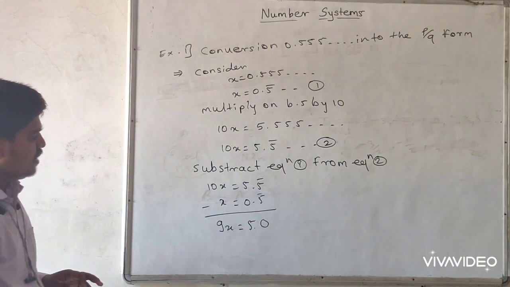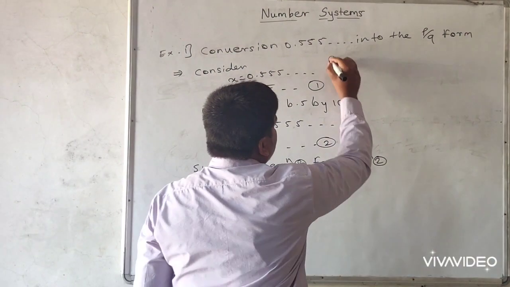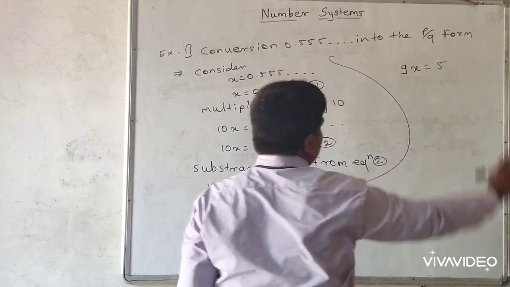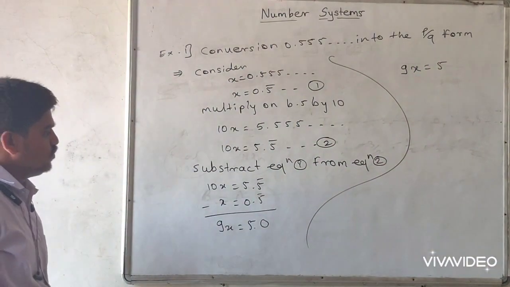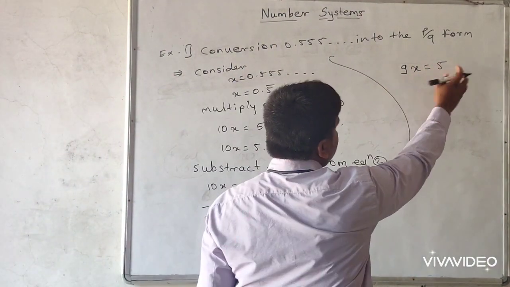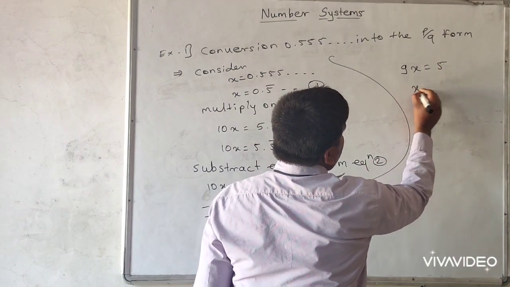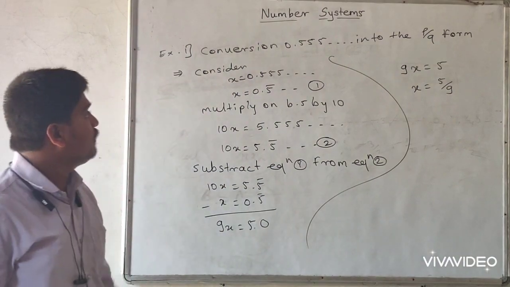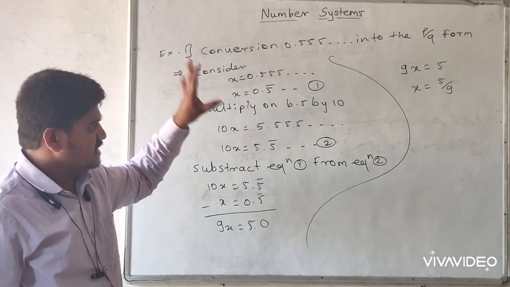Means directly we can write that 9x is equal to 5. 9x is equal to 5. So 9 is multiplied, so it gets divided on the other side. So x is equal to 5 by 9 is the required p by q form of the given decimal expansion.